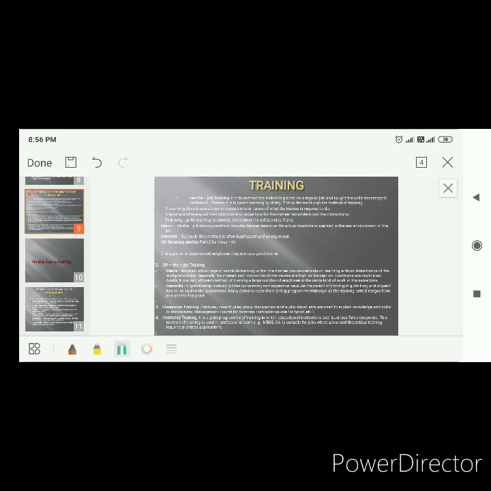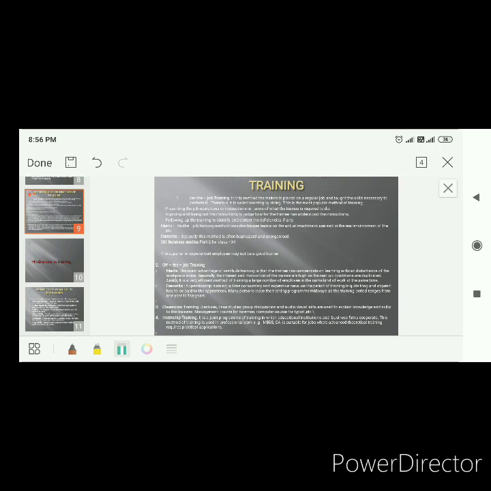So today we have learned two things: on the job training and off the job training. On the job training means staying at the job and taking the training. That means while working, you are taking the training. That is on the job training. And then we have learned about off the job training. That means staying away from the job, staying outside the job, we are taking the training. That's off the job training.